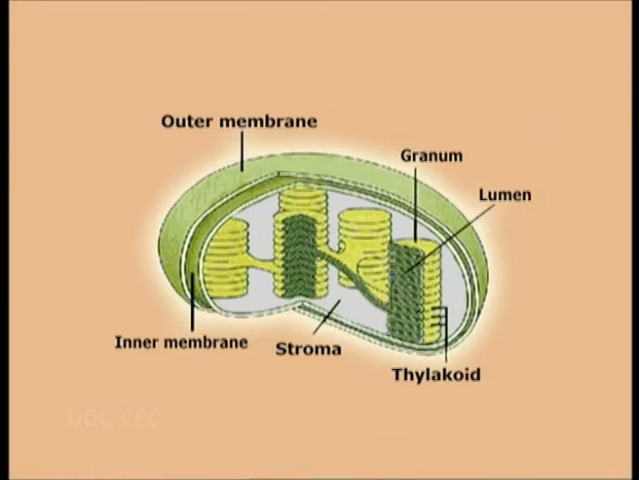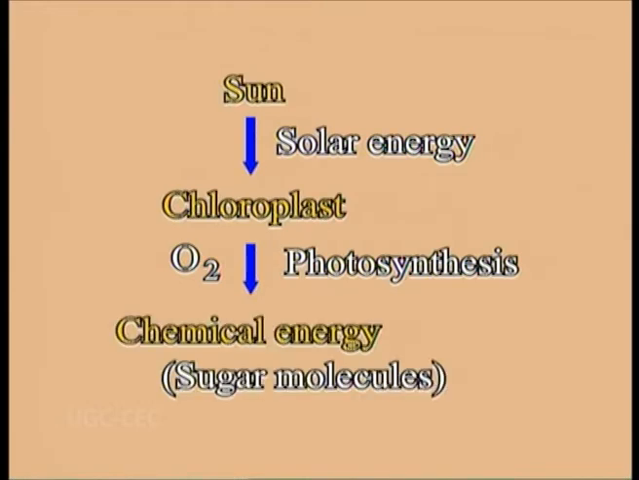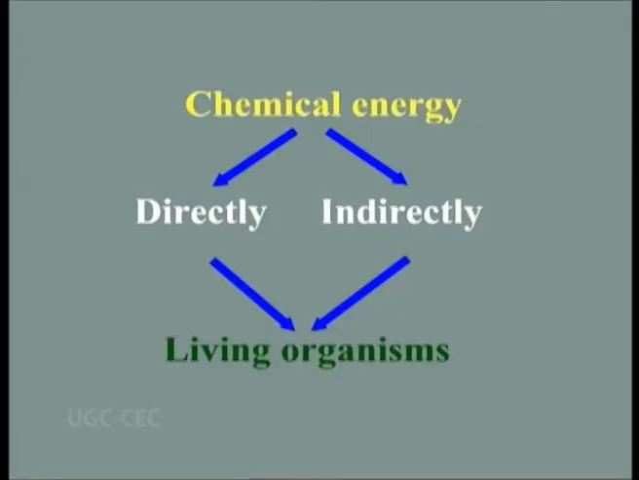Chloroplasts are complex structures that carry out photosynthesis, absorbing solar energy from the sun and converting it into chemical energy in the sugar molecules through a process known as photosynthesis, evolving a byproduct, oxygen. It provides chemical energy directly or indirectly for all other living organisms. Hence, chloroplasts are unique organelles because they are capable of capturing, converting and conserving solar energy in the form of chemical energy.